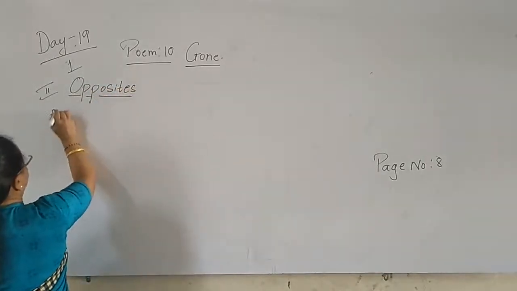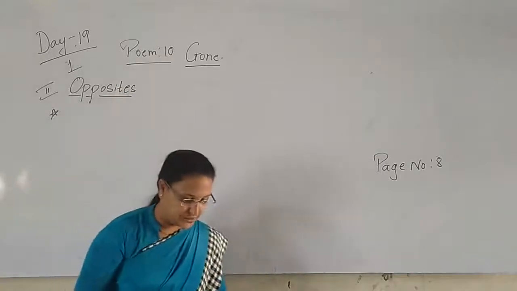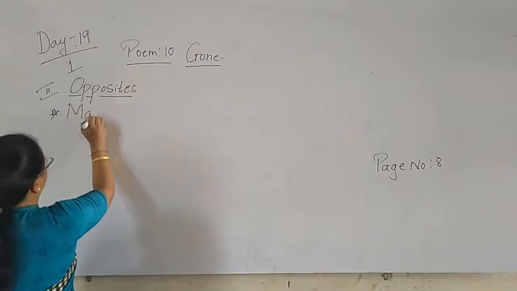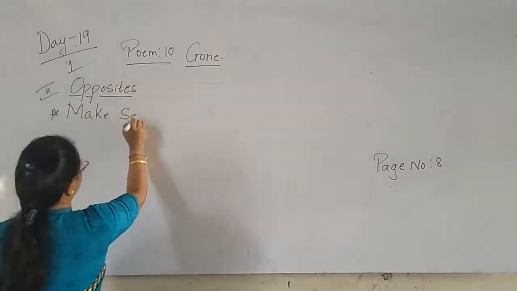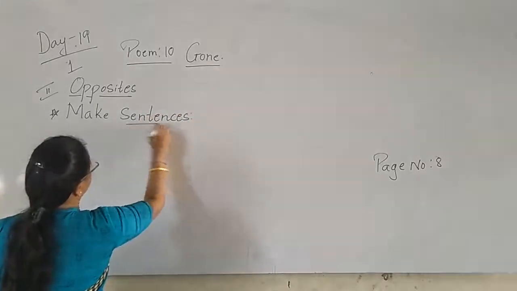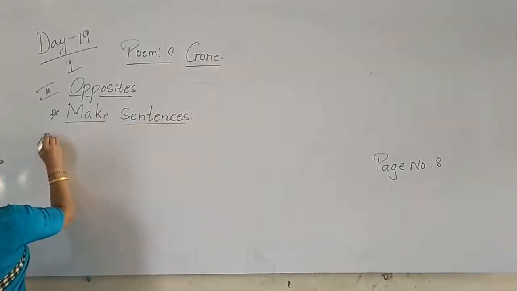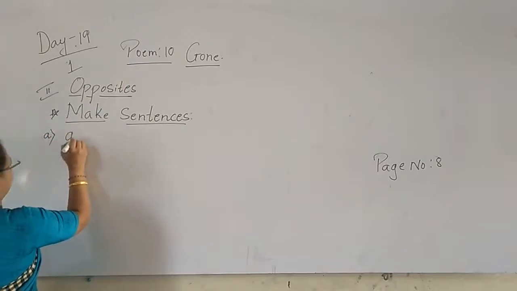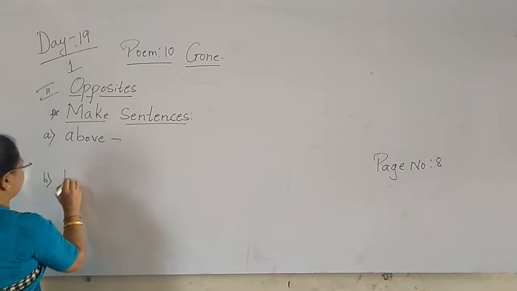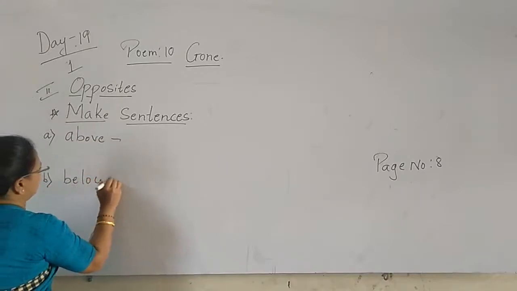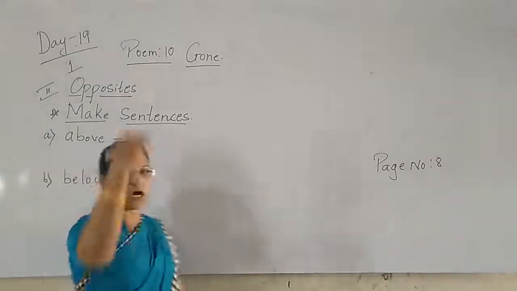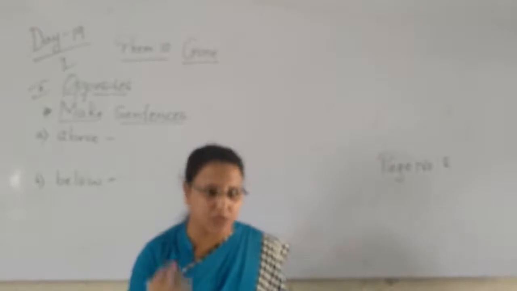Opposites. And the first instruction over here is, make sentences. The question is what here? Make sentences. Here the first word in this is above, and the second word is below. Now above means what? Up. Below means what? Down.